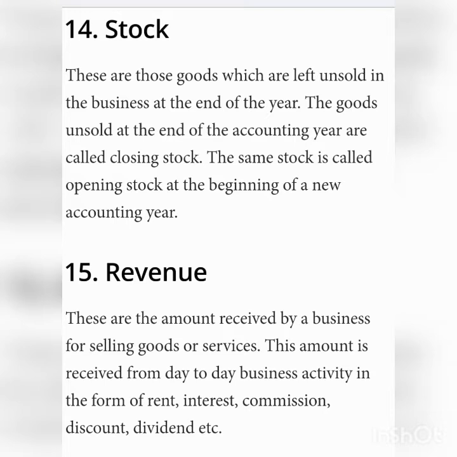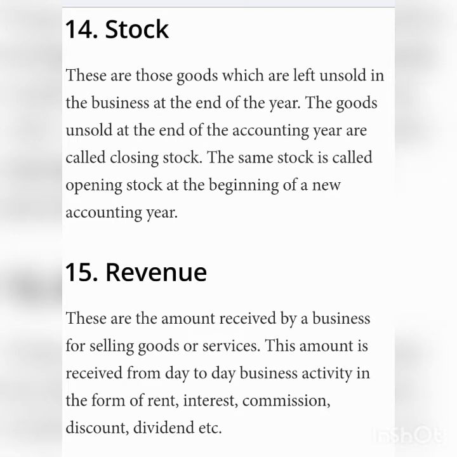Next item is stock. Stock is also known as inventory. Stock is a measure of something on hand. It may be goods, spares, and other items in a business. It is also called stock in hand or inventory. In a trading concern, the stock on hand is the amount of goods which are lying unsold as at the end of an accounting period. It is called closing stock or ending inventory.